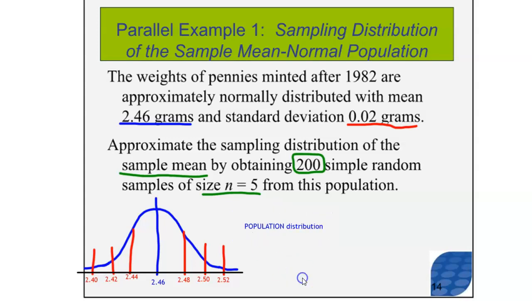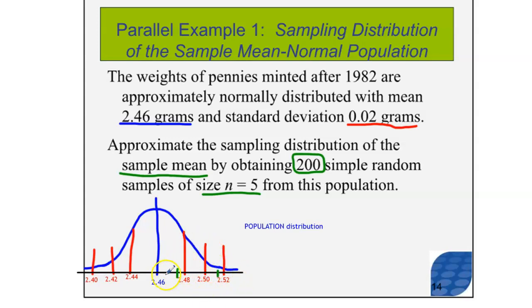So the question is, if we were to take 200 samples of 5 pennies each and weigh those pennies, what do you think would happen? What do you think the sample means would look like? Well, it should make sense to you that if the entire population has a mean of 2.46 grams, sometimes when we sample 5 pennies, some of those samples are going to have a weight that is higher than 2.46. Sometimes we'll get a bunch of really heavy pennies, and sometimes they'll be over here. Maybe we'll get a heavy sample, or maybe we'll get a sample that's over here.